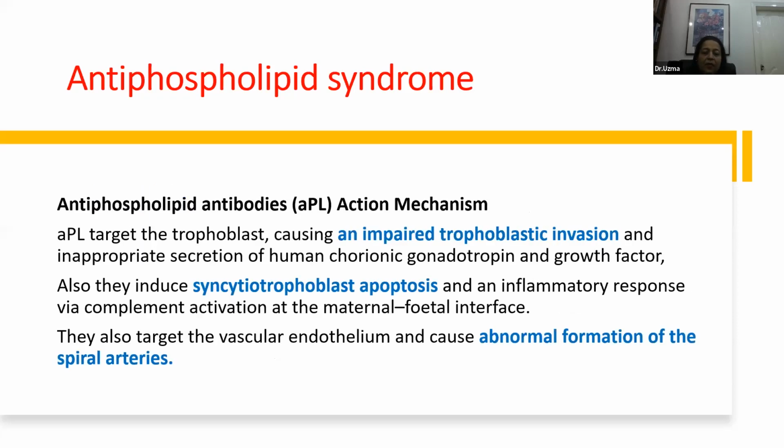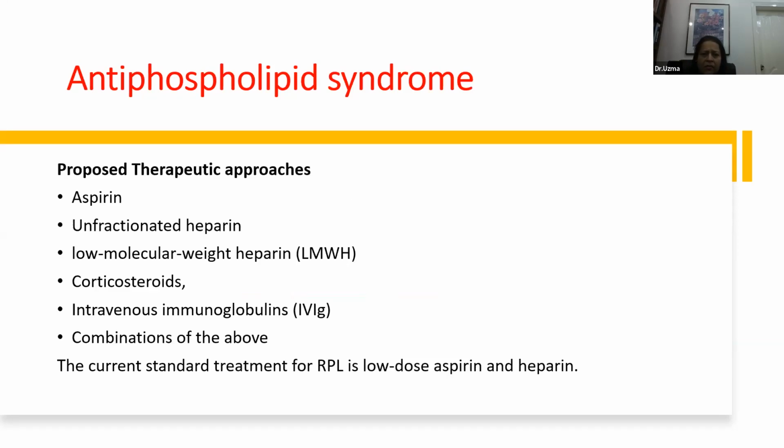So the mechanism of action is that these antibodies cause impaired trophoblastic invasion. They also induce syncytial trophoblast apoptosis, and they cause abnormal formation of the spiral artery in the placenta. That's why it leads to placental insufficiency, or it causes miscarriage because of the impaired placentation or impaired trophoblastic invasion.